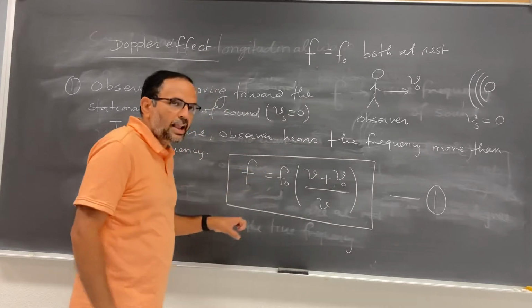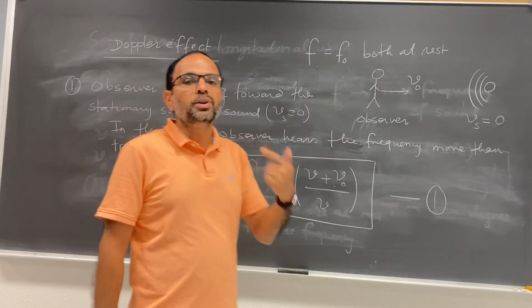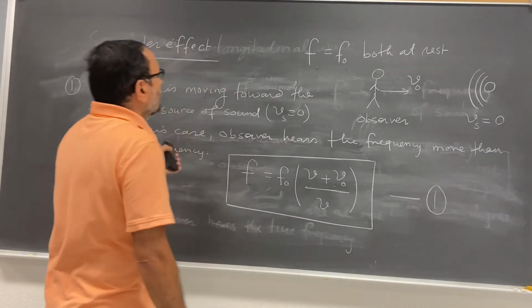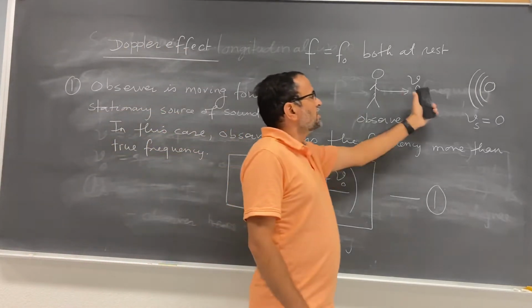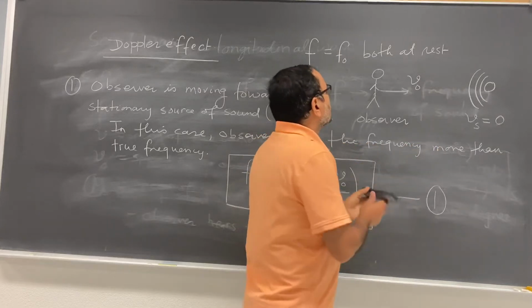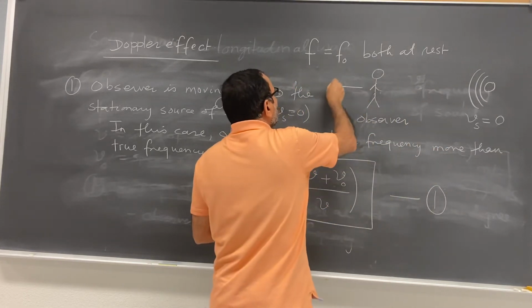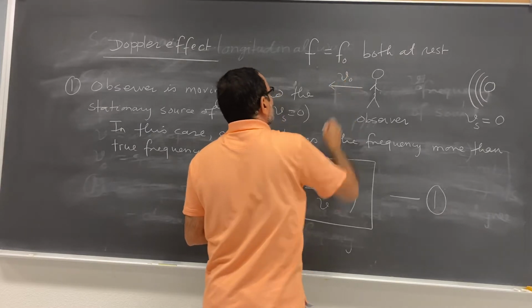So this is the case if the observer is moving toward the stationary source. And the second case, you can make this, if the observer is moving away from the stationary source. Okay.